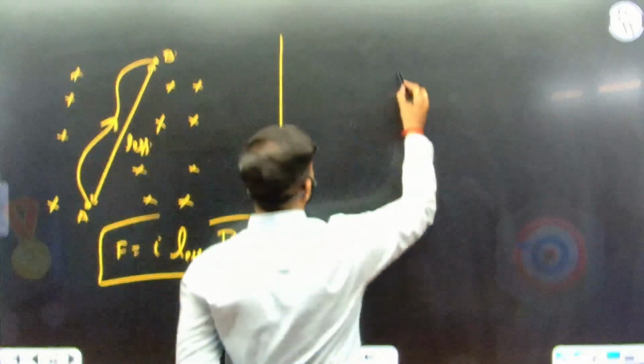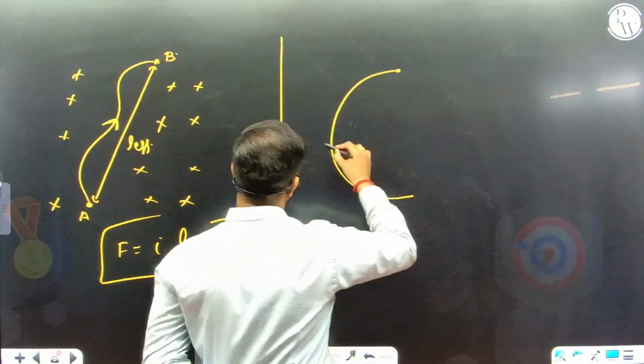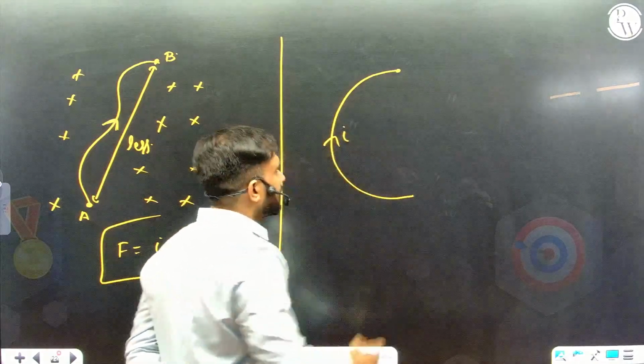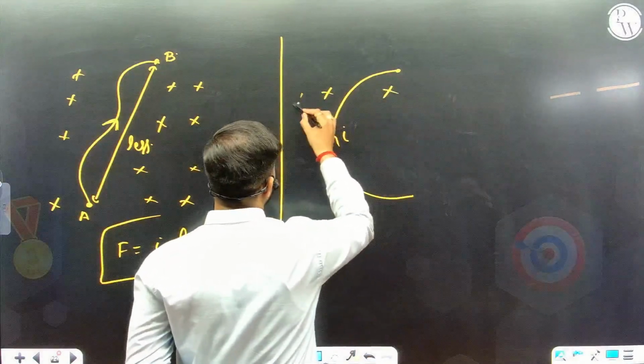For example, I have a semi-circular wire. The current is flowing in it. It's placed in the external magnetic field.